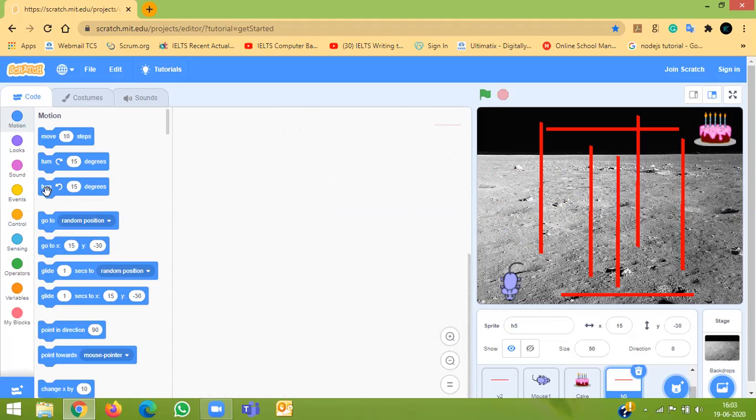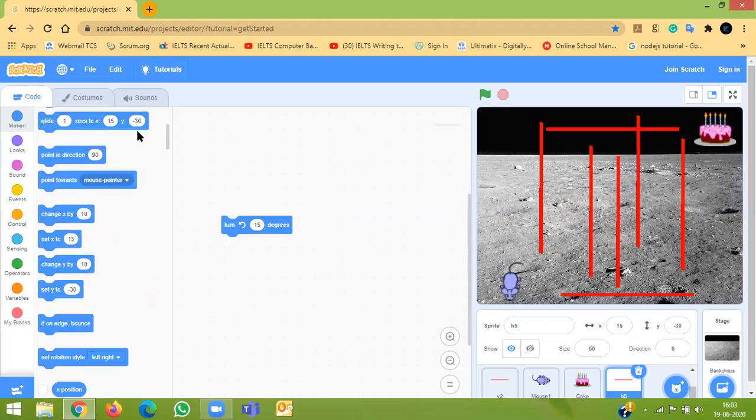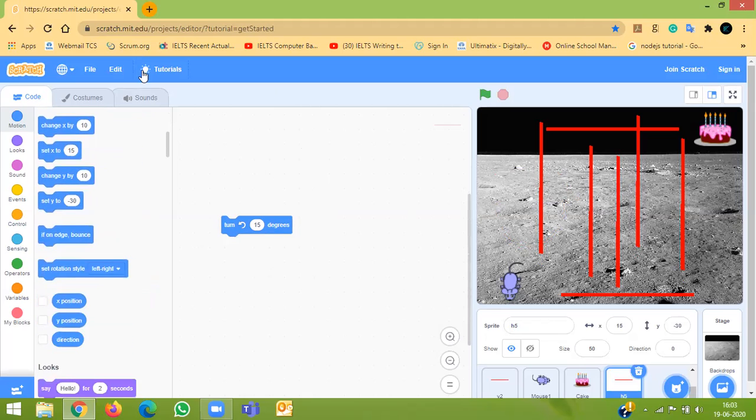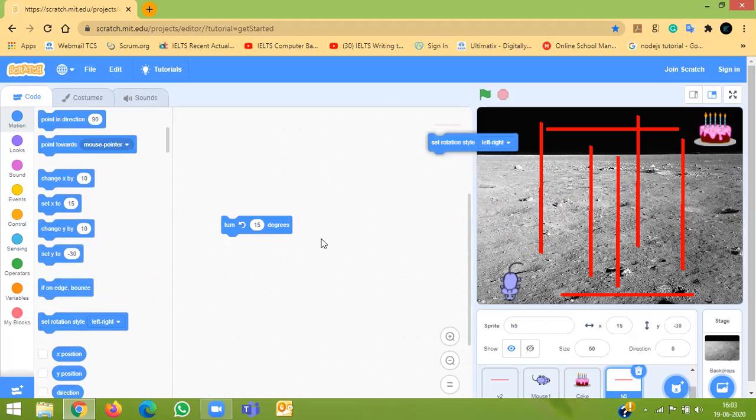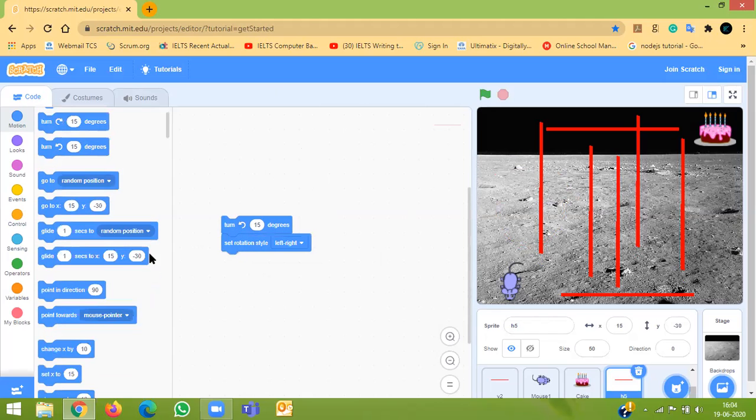We'll make it rotate by turn 15 degrees. Okay, and then after that, what will you do? We have set rotation style left, right, and all around. How is rotation style going to help? We just want to make sure that the bar is rotating. The rotation style is not going to help you. Okay, Karan, you're on the right track. So how will you make it continuously rotate? Turn 15 degrees and forever. Okay, forever, very good. Now let's put a forever block.